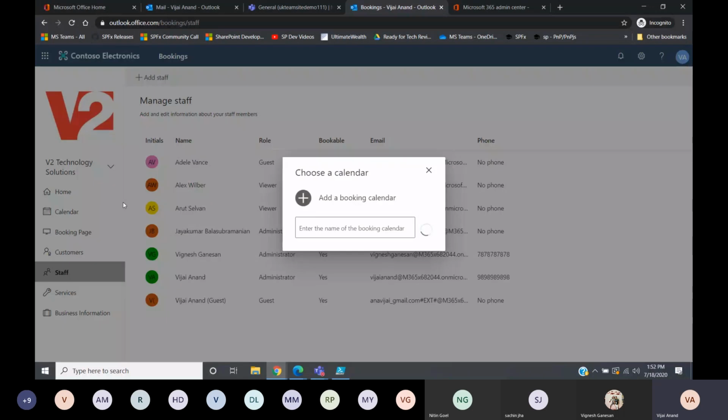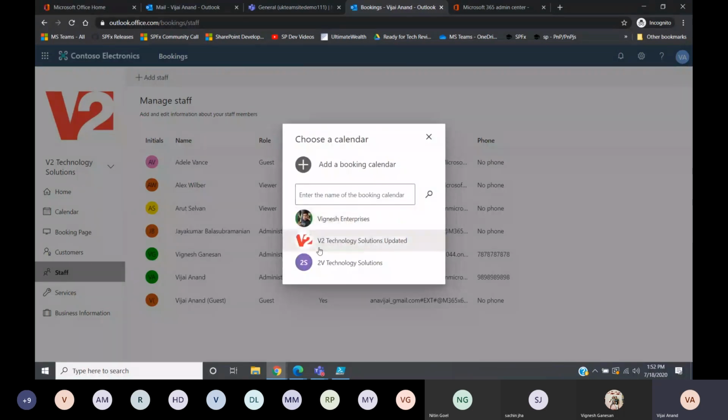If I click on open, it shows these are the three booking calendars we have created already. Based on our organization, we might need a number of booking calendars, one for each department, so we have created three. But it is really not required, so I'll start from scratch, creating a new booking calendar for our organization.